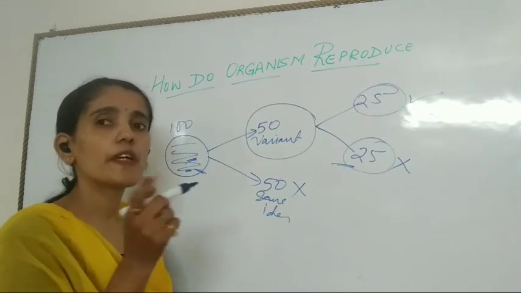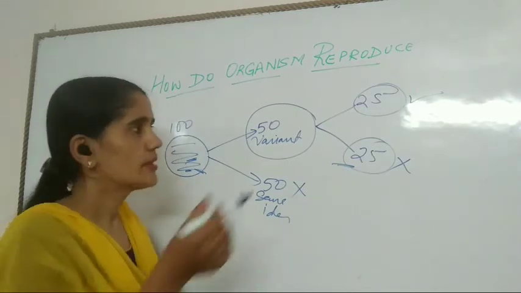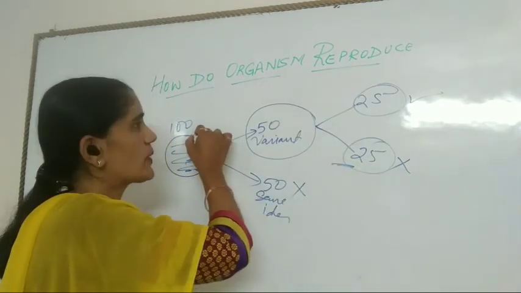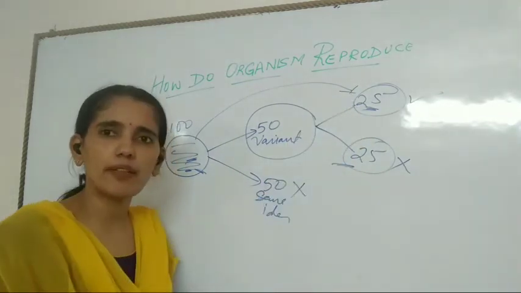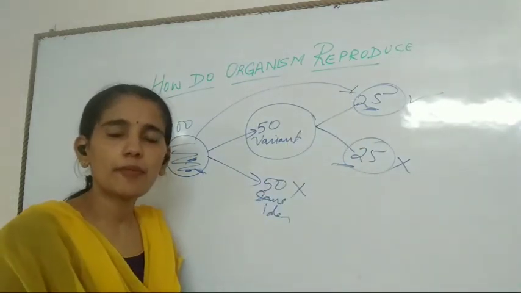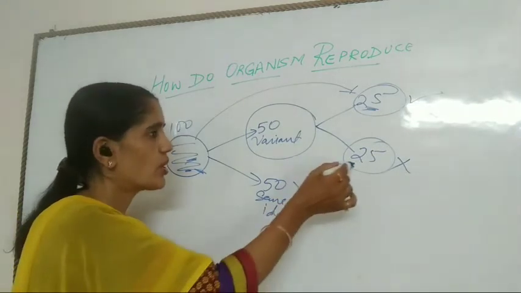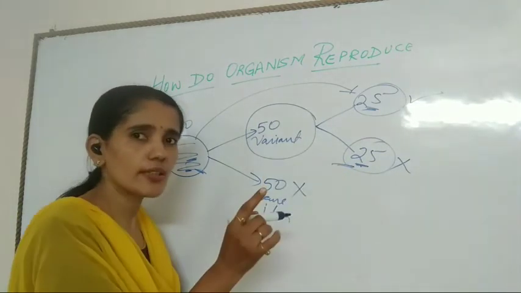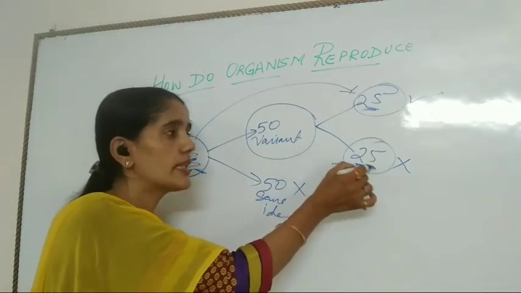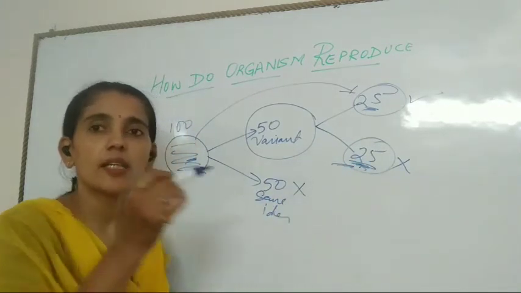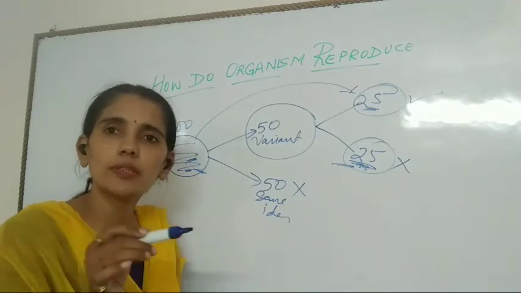So if we are talking about the species, then this particular species can be continued with the help of these 25 bacteria. But if I am talking about the organism, here the variation is there, but these bacteria are not able to survive.